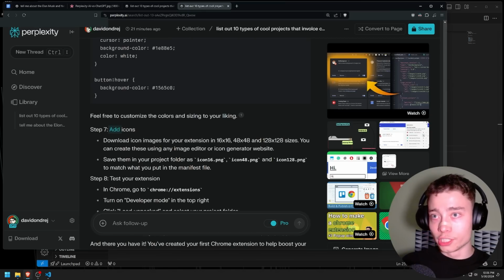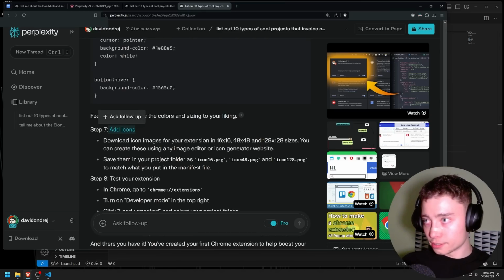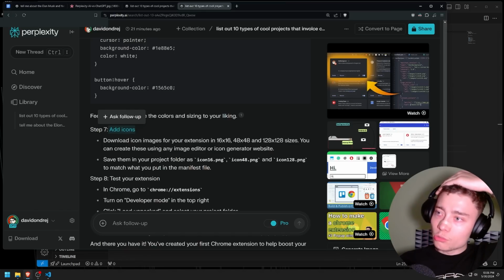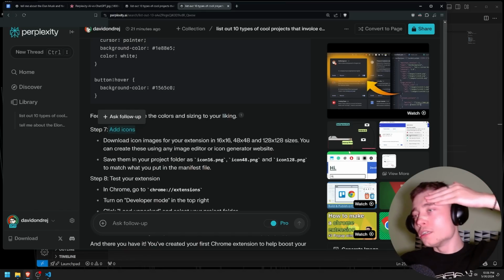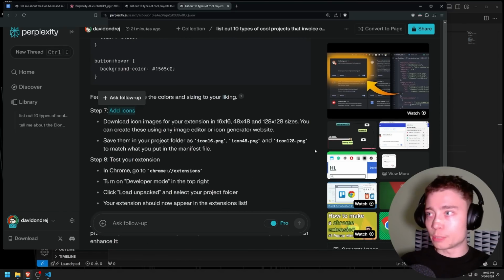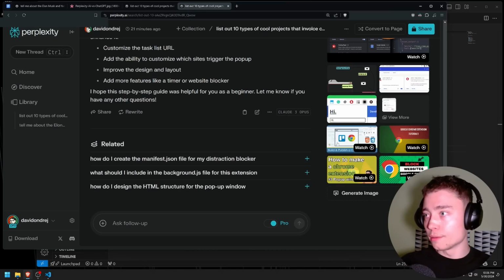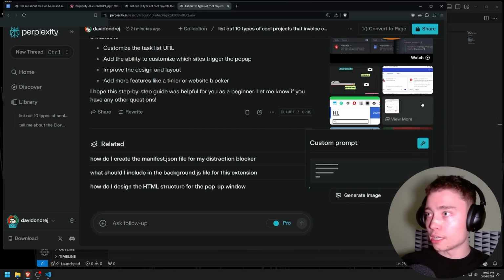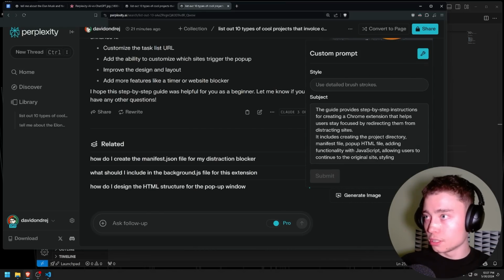Okay, add icons. Download icon images for your extensions. You know what? Actually, why not create these? We can create these within Perplexity. Most people don't know this, but Perplexity can create images. So right here, we have the generate image feature, and we can do that. So choose a style. We can actually do custom prompt.